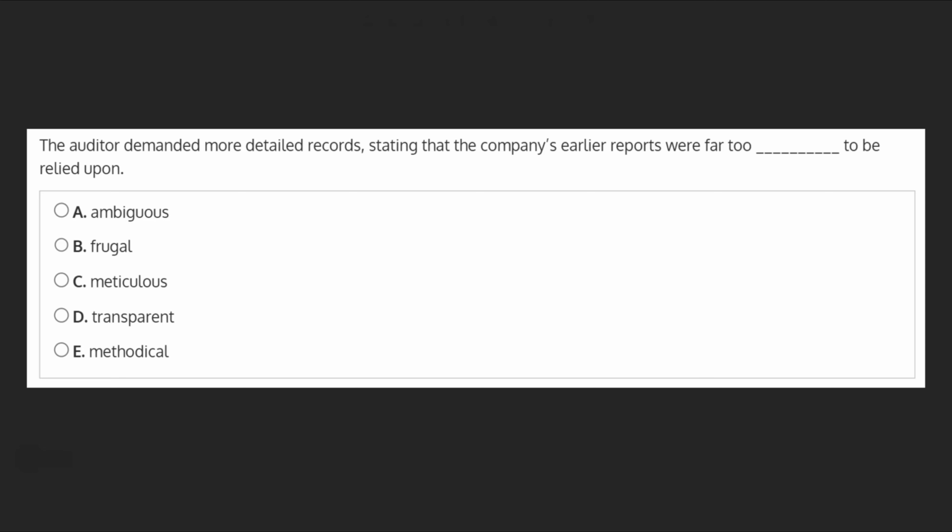The auditor demanded more detailed records, stating that the company's earlier reports were far too blank to be relied upon.